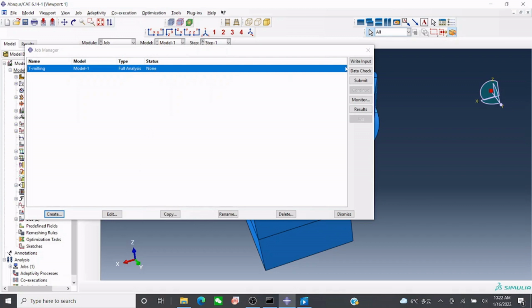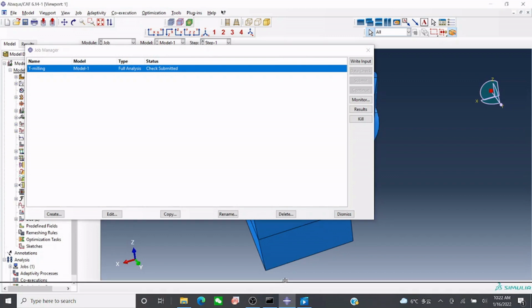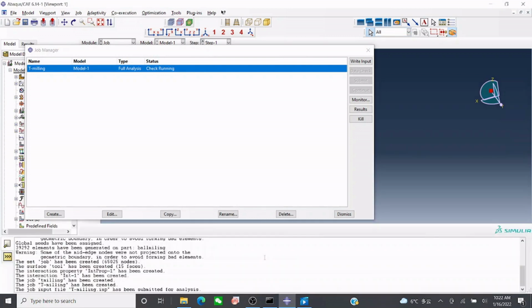Once it is done, you just go to data check. You can check your data over here. If there is some error in our model or in design, we can check over here. So it is running here, check is running.